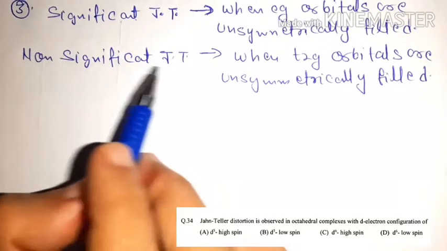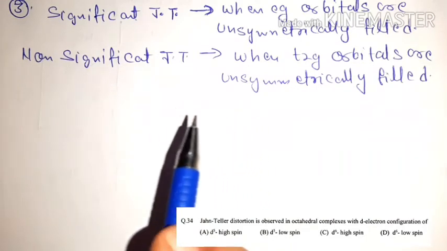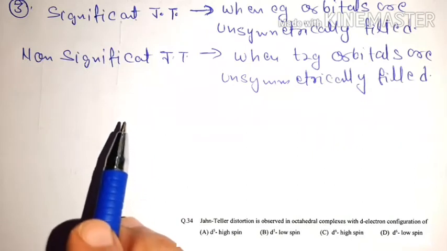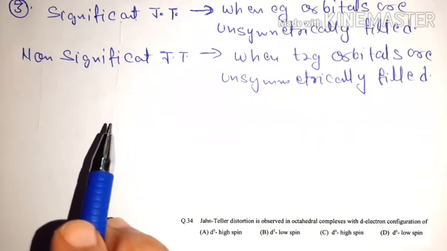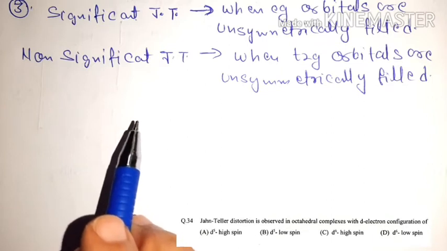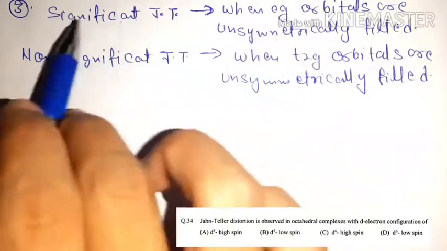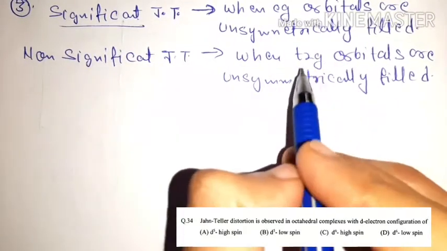So when you observe a Jahn-Teller distortion, first you observe the filling of Eg or T2g orbitals. Either it will be symmetrically filled or unsymmetrically filled, and when they are unsymmetrically filled, there is a Jahn-Teller distortion, and if unsymmetrical filling is present in Eg, then there is significant, and if unsymmetrical filling in T2g, there will be non-significant Jahn-Teller distortion.